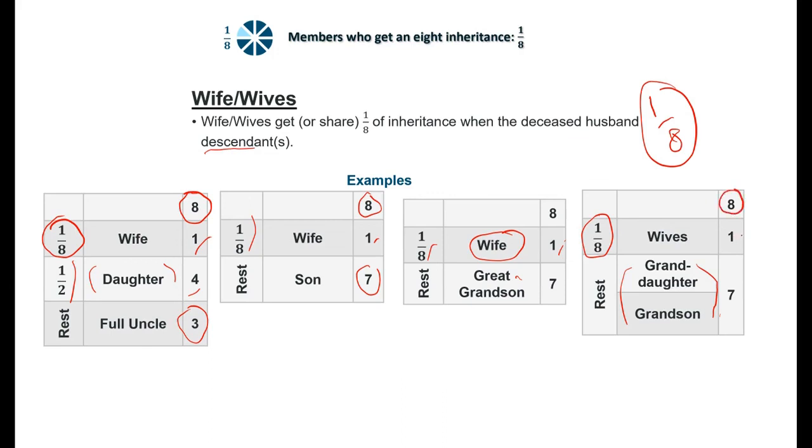The wife gets 1/8, and the remaining goes to them. We will find out how to divide this 7 between them into the ratio 2:1, inshallah. And you can enjoy the exercise in the book. The book has more exercises, inshallah.